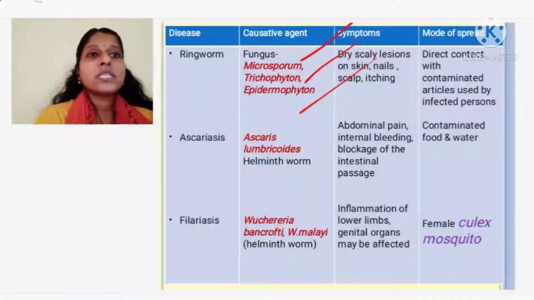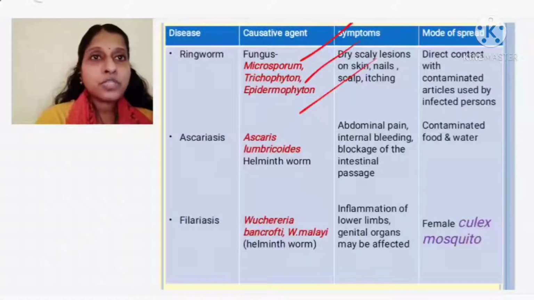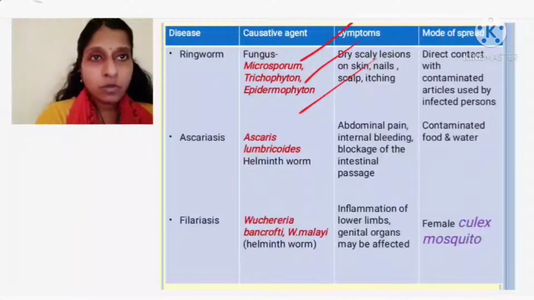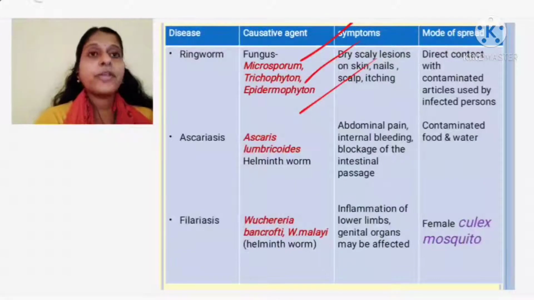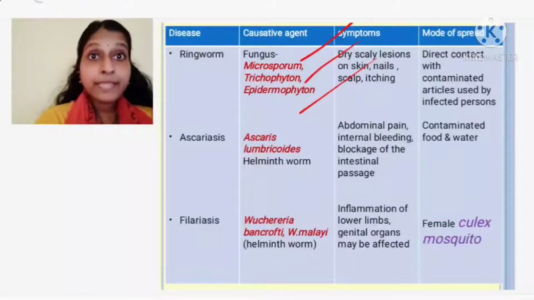Okay, so these are the symptoms of what? This ringworm. How is it spreading? Direct contact with contaminated articles: used kerchiefs, used towel, used clothes of the infected person. If you are wearing them, then you are likely to suffer from this disease called as what? Ringworm. Okay. Now we are moving on to the helminthic diseases.